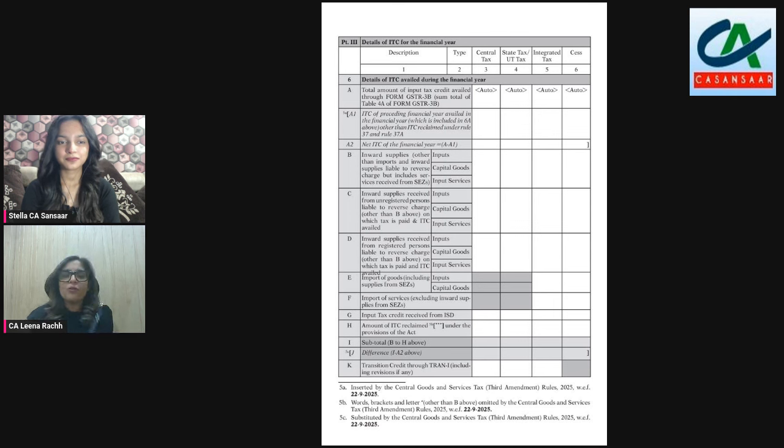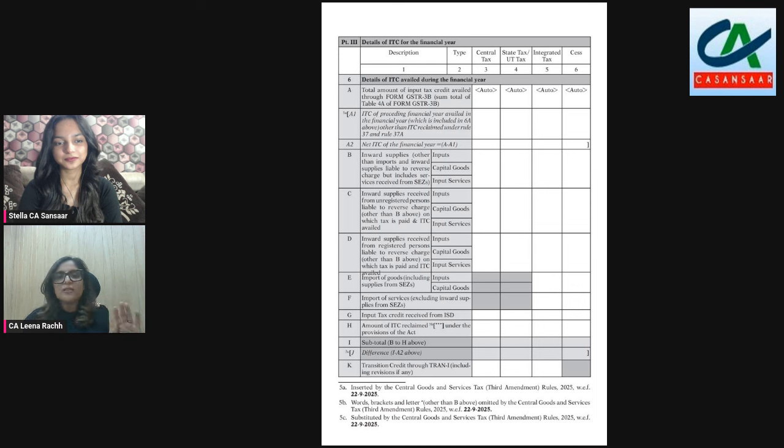Table 6 is already on the screen, because this discussion being more technical, it is ideal if you follow the form. Now, Table 6 is in relation to details of ITC availed during the financial year, and Table 6A auto-populates the figures of ITC from the 3B of the taxpayer. This Table 6A auto-populates the figures that have been claimed by the taxpayer in the monthly and quarterly returns.